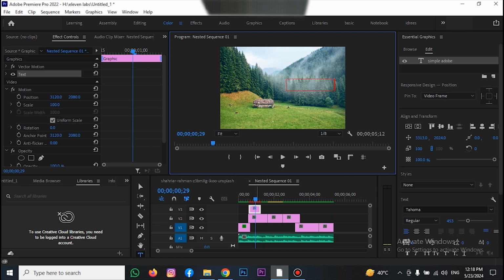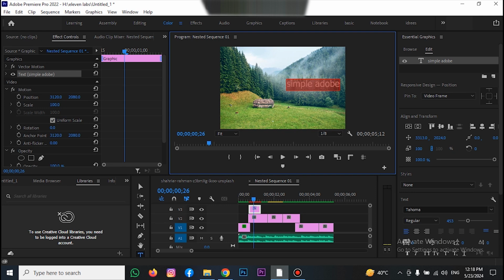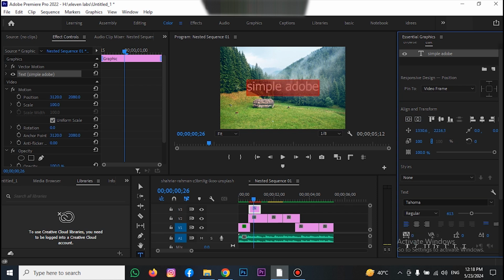Select the Type Tool or open Essential Graphics and add text to every picture as you want. I'm adding text as you've seen before. Select a font for your text and change the color of the text for every picture. Also change the shade and borders.